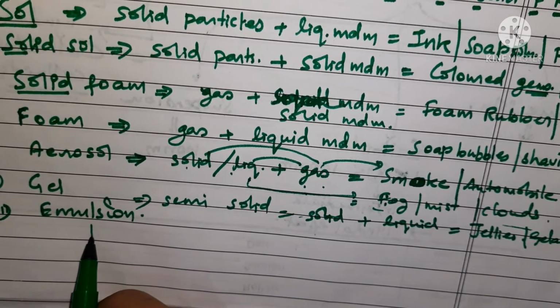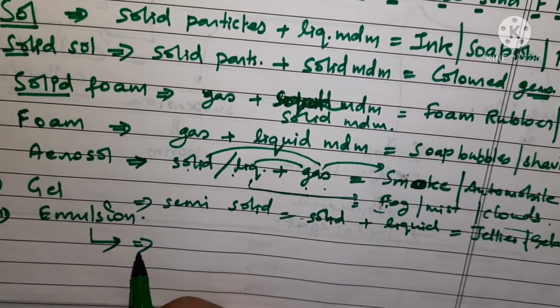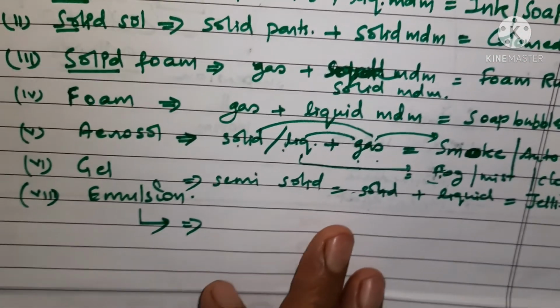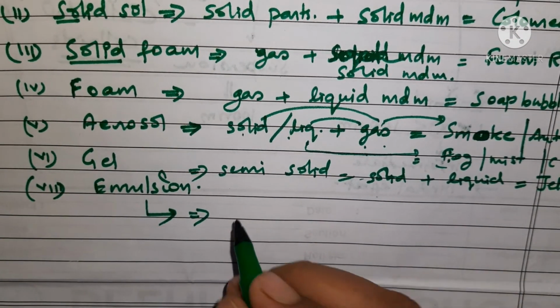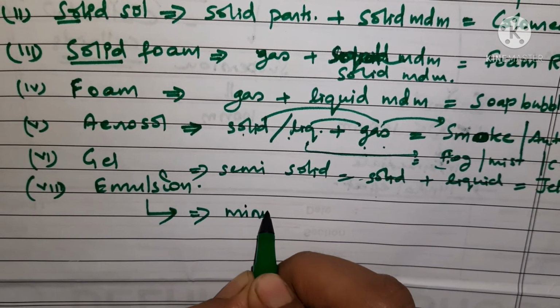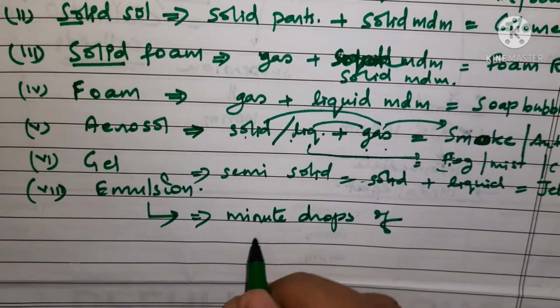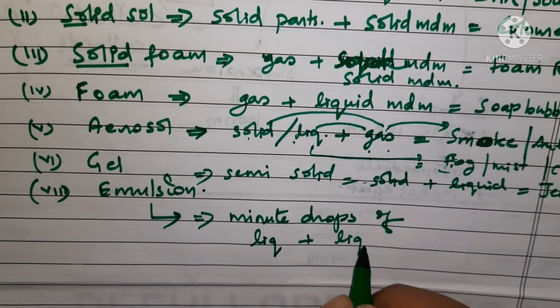Right, now let us see the example of emulsion. First we should know what emulsion is. Emulsion is a colloid in which minute droplets of one liquid are dispersed in another liquid. So you can say minute drops of liquid in liquid.